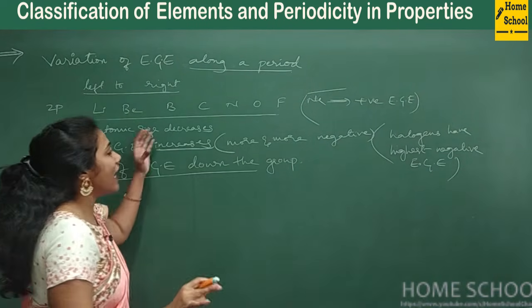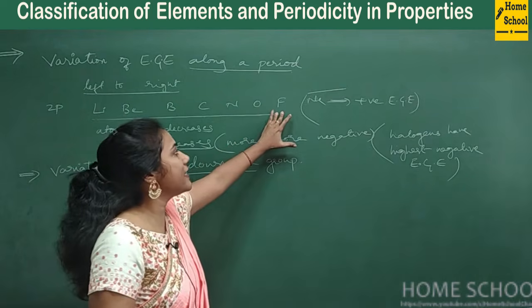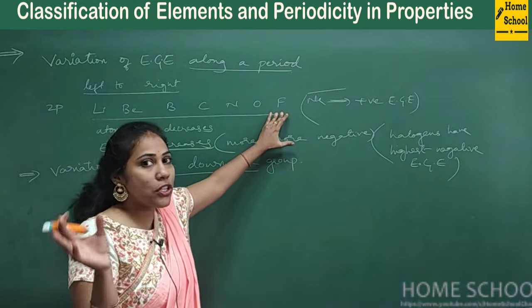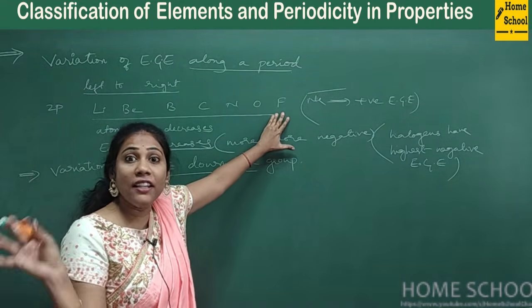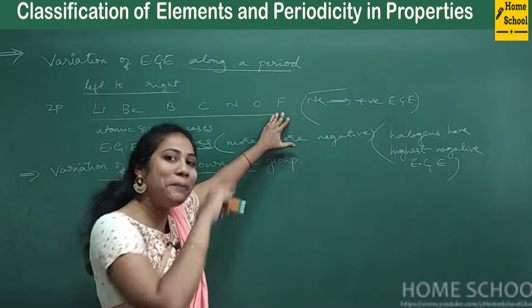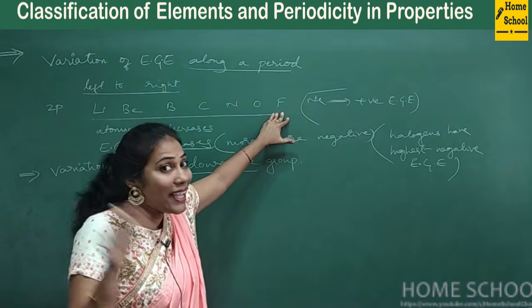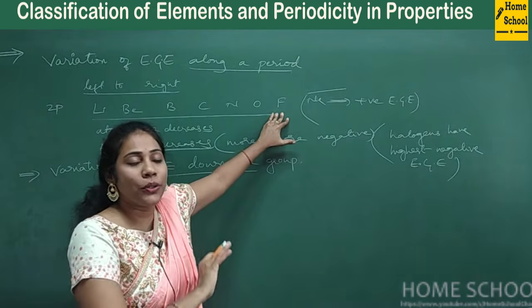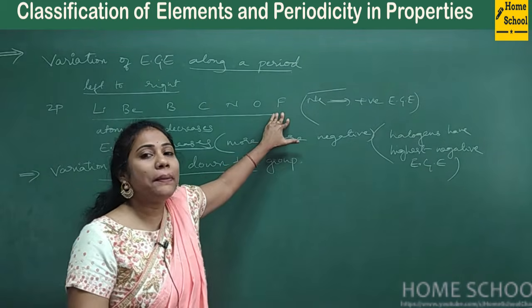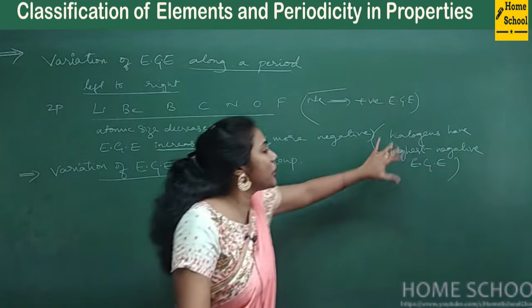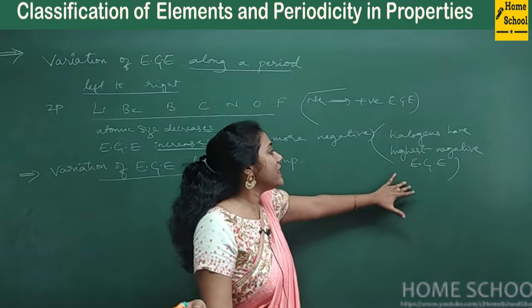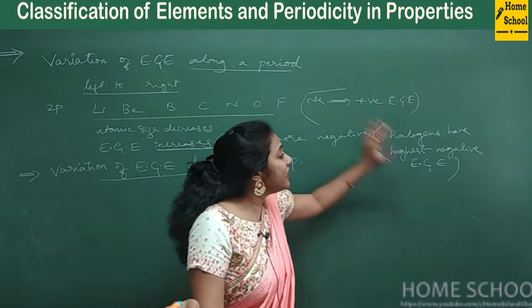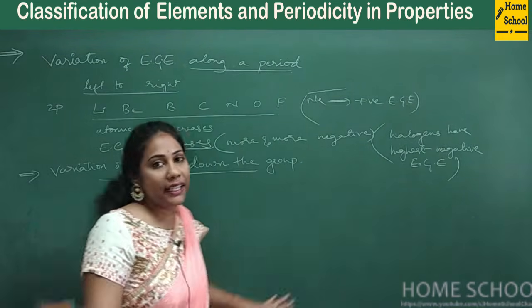Okay, because halogens are smallest in size, and nuclear charge is also very high, and halogens are very, very happy to accept that one electron, because on accepting they get stability, so they express lots of happiness by releasing a large amount of energy. So that's why we say halogens have highest negative electron gain enthalpy.